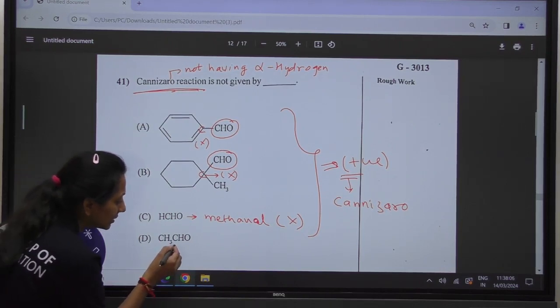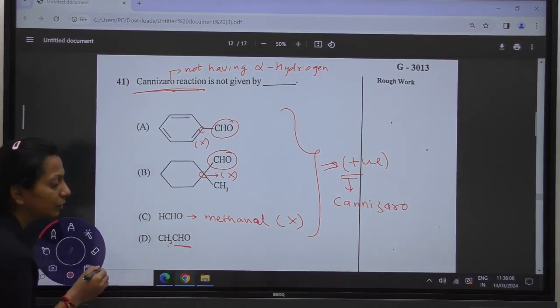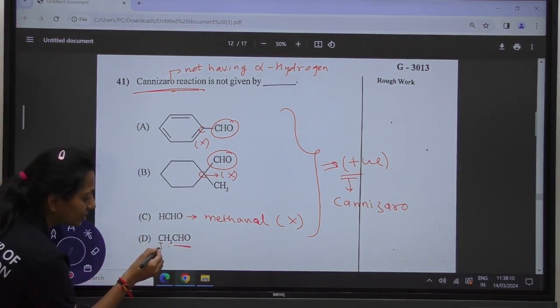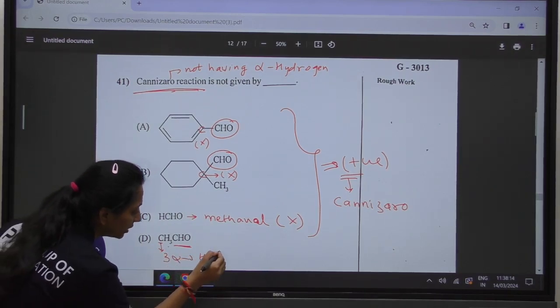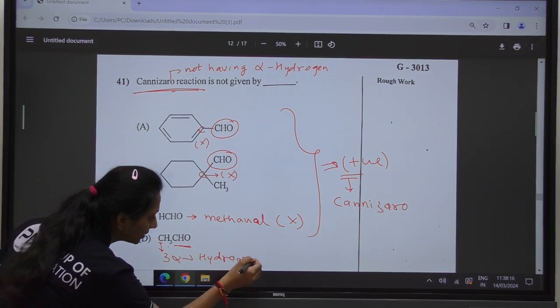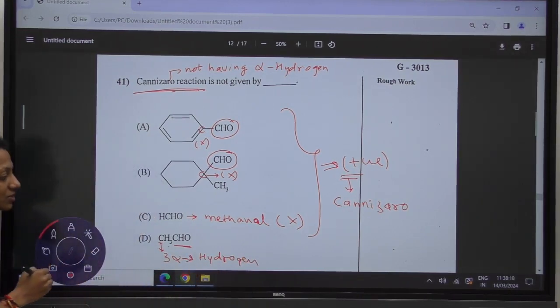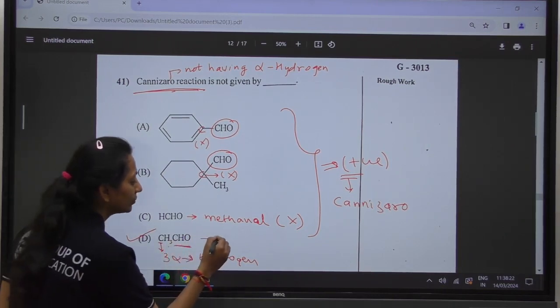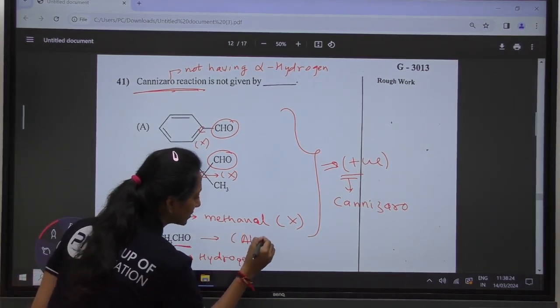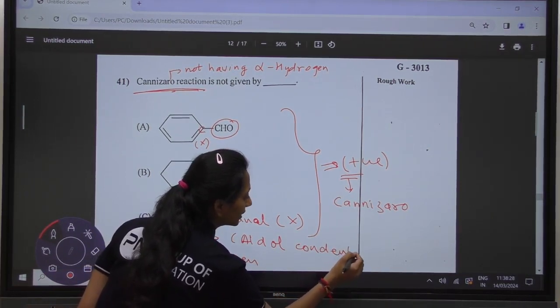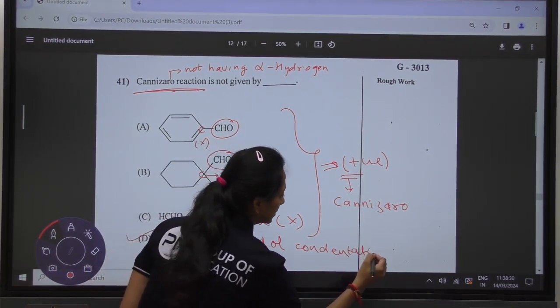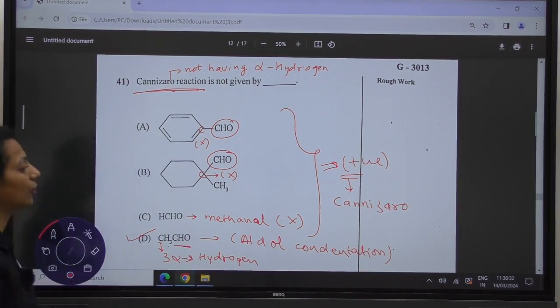Whereas in this, the aldehyde group is attached with the carbon which is having 3 alpha hydrogens. So this is the one which is not going to give you the Cannizzaro reaction, but it is going to give you aldol condensation. So the correct answer is option number D.